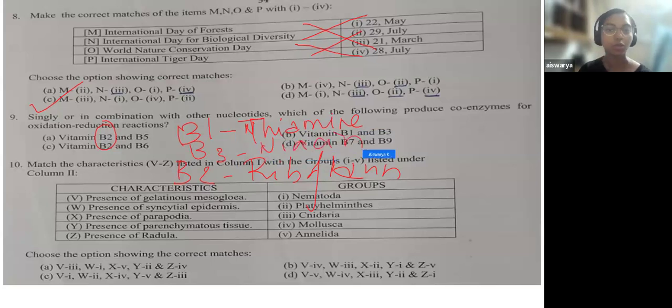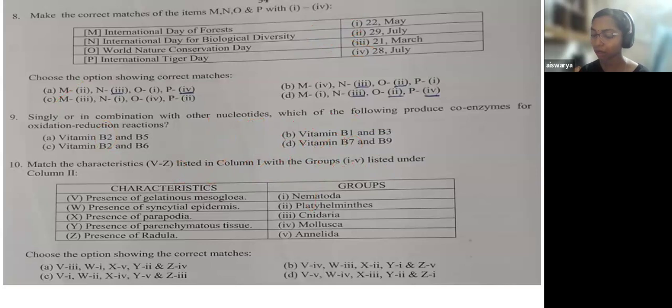So these vitamins, B2 and B1, are the major coenzymes in redox reactions. Since that combination is not given, B1 and B3 is the most appropriate answer for this question. Sometimes you will find B1, B2, and B5 also, but the more appropriate answer for this question is B1 and B3, option B.